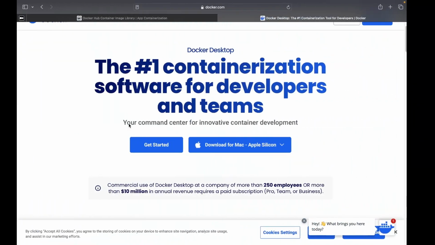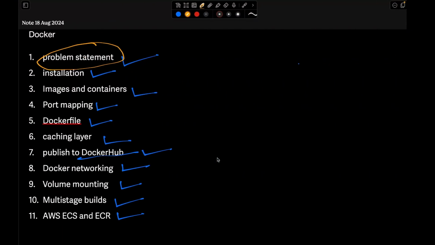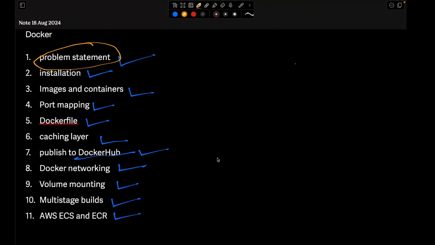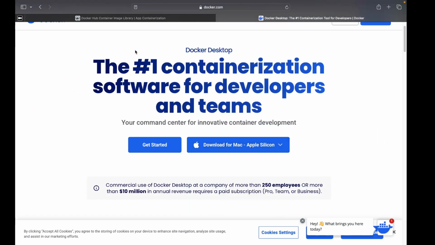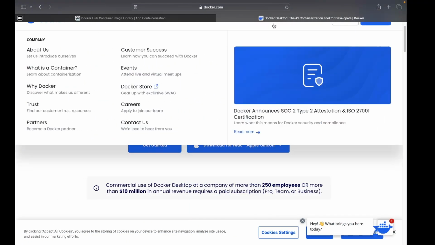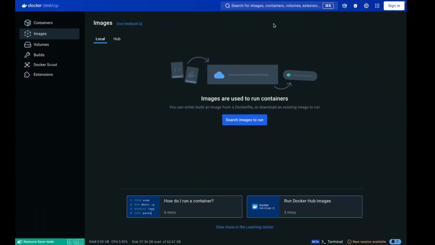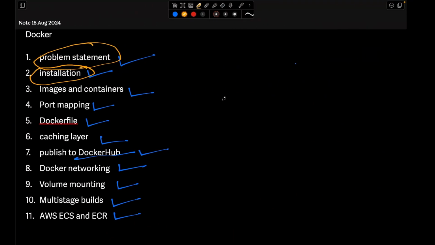Okay. So as of now we have discussed the problem statement and seen how we can install. Once you install Docker Desktop, it will have two things.